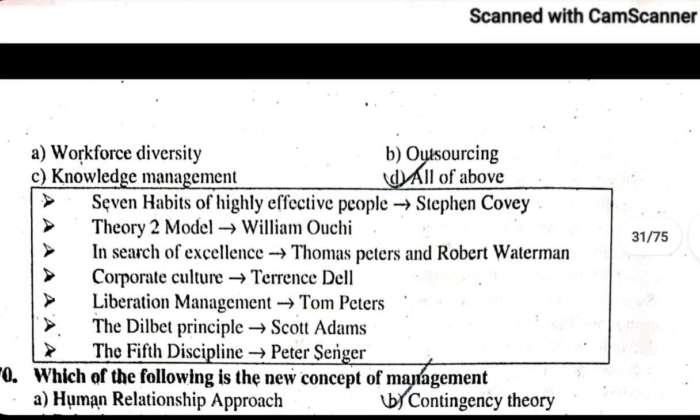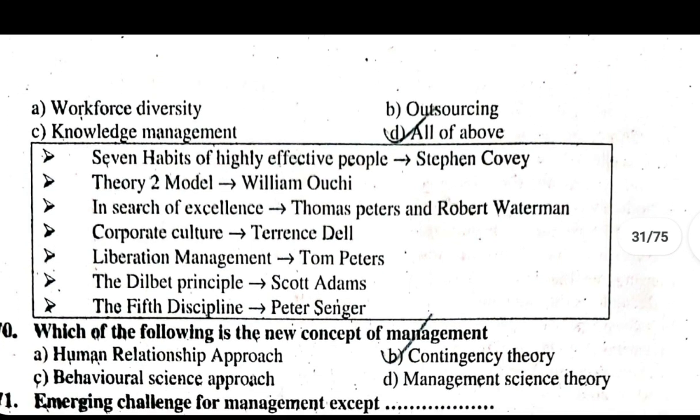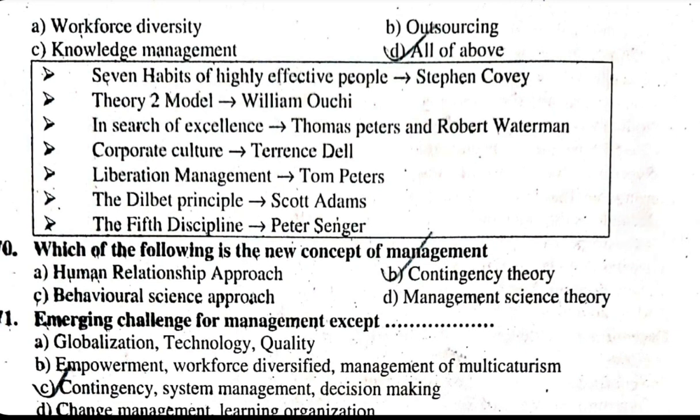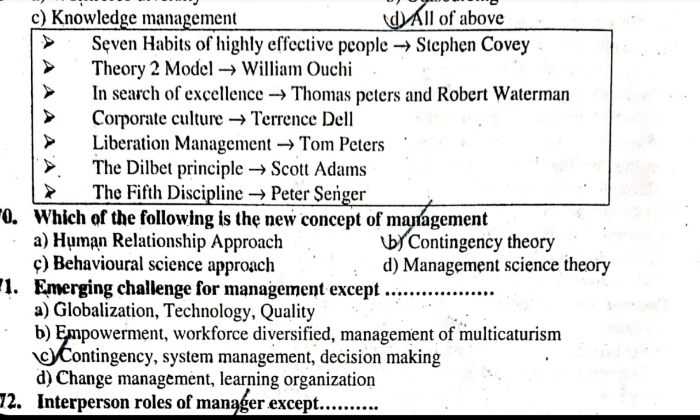270. Which of the following is the new concept of management? Contingency theory. 271. Emerging challenge for management except A. Globalization, technology, quality. B. Empowerment, workforce diversity, management of multiculturalism. C. Contingency, system management, decision making. D. Change management, learning organization. The answer is C. Emerging challenges of management are globalization, technology, quality, empowerment, workforce diversity, management of multiculturalism, change management, learning organization.